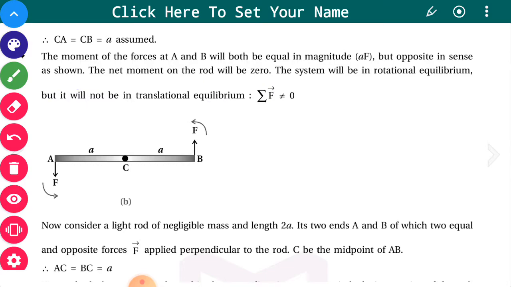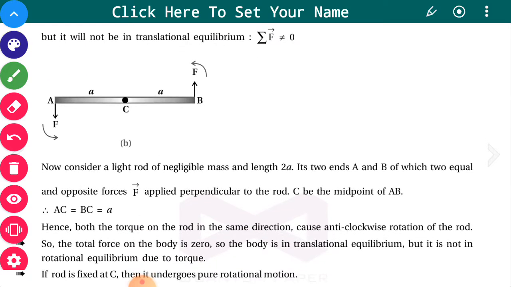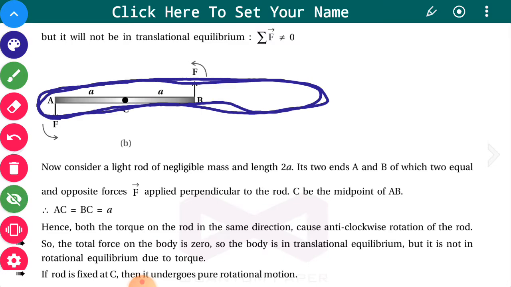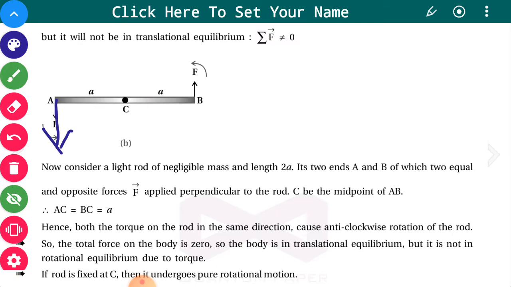Now consider a rigid body of negligible mass and length 2a. Its two ends are A and B, at which two equal and opposite forces are applied. Now we have a different case. Two equal and opposite forces are applied. One force is in this direction, the other force is in this direction. Equal and opposite forces are there.